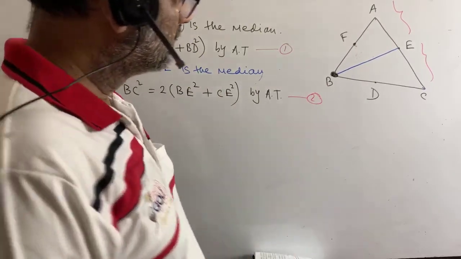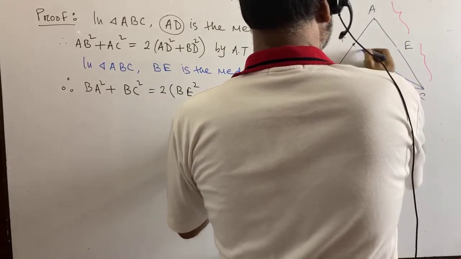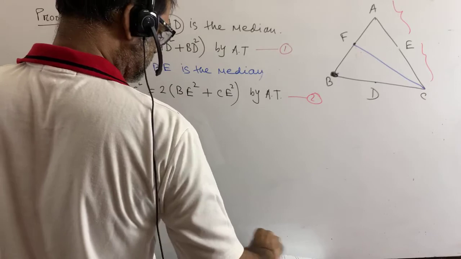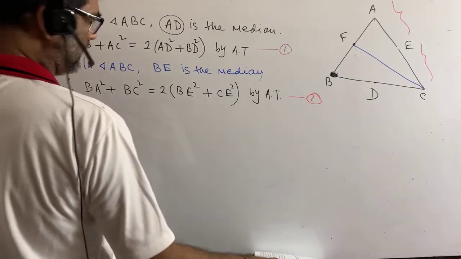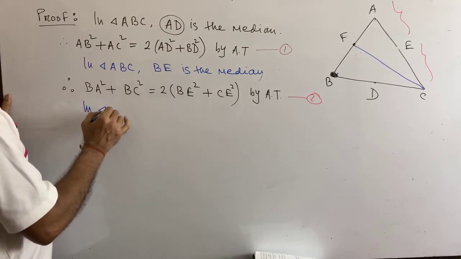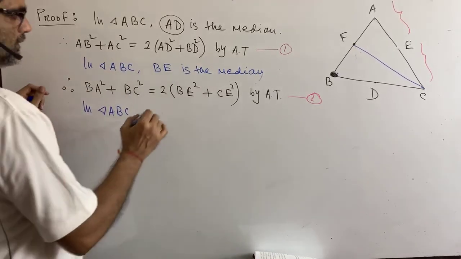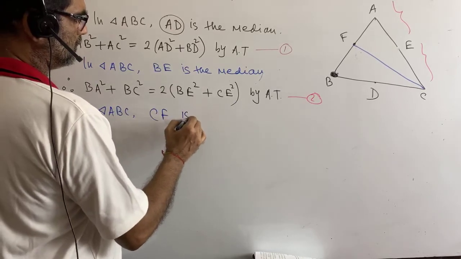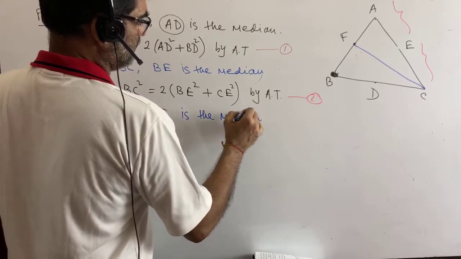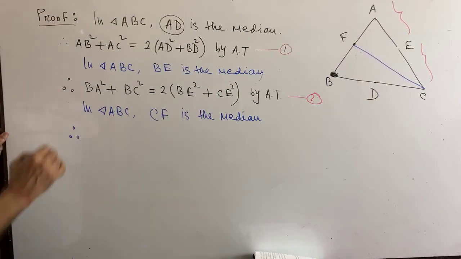Now again, just for a while, we consider this figure only. So we can write down in triangle ABC, in the same way, what is the median here? CF is the median. Therefore, we can write down.